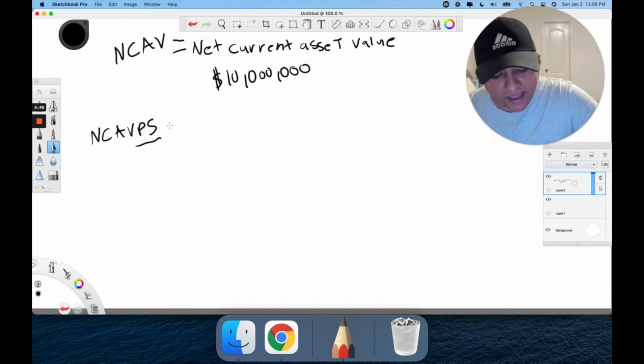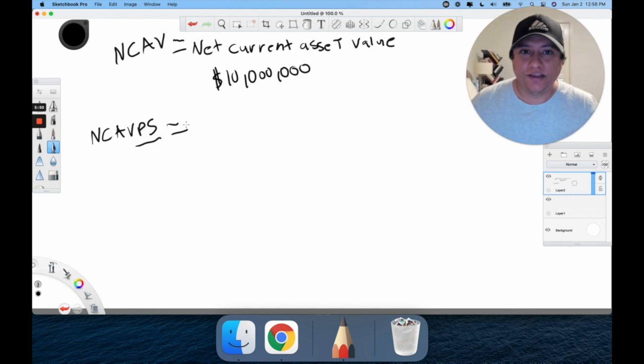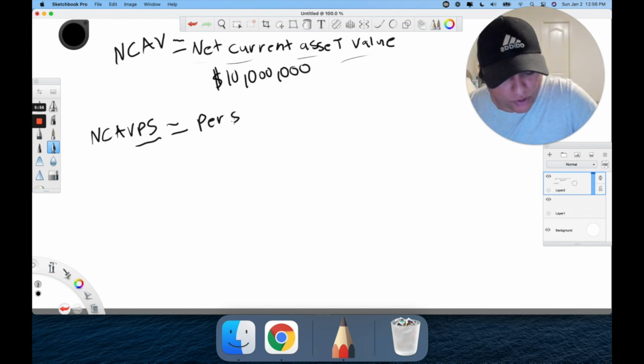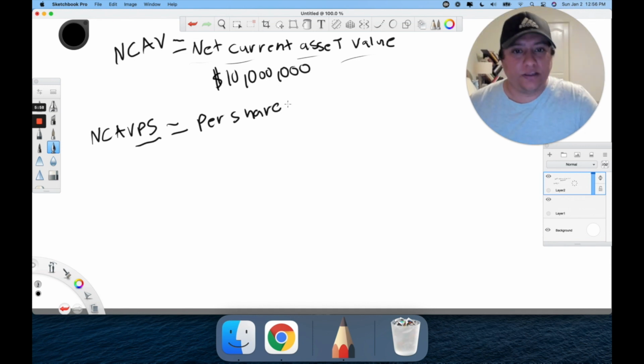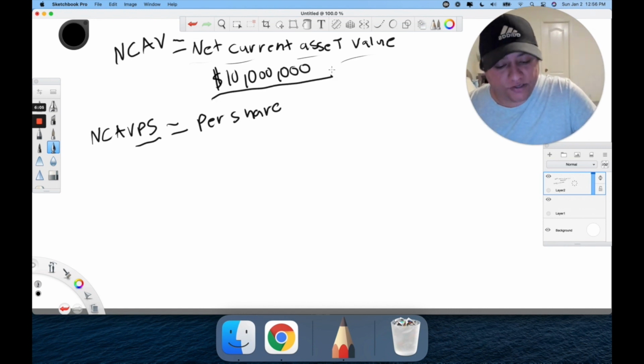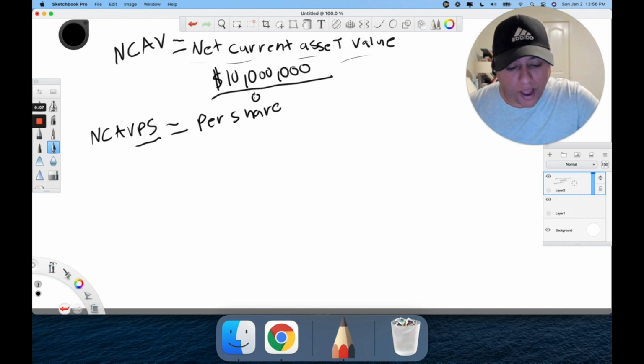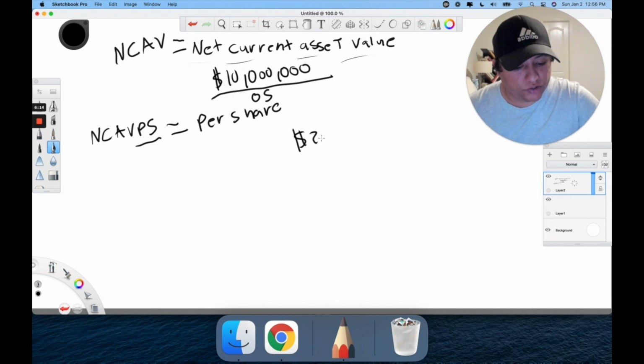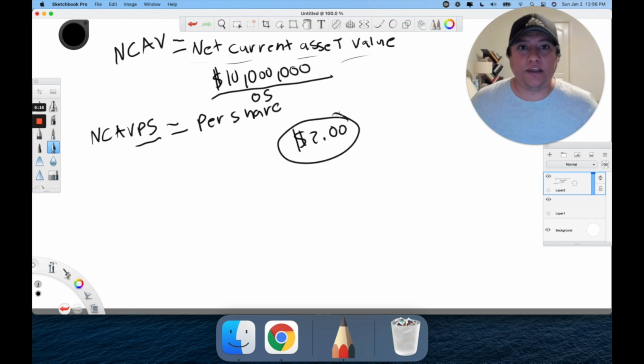So the next one that you need to understand is NCAVPS. The PS is exactly the same thing, it's just per share. It's net current asset value, but per share. I'm not going to type it all in, but just understand that the PS at the very end stands for per share. You divide the number that you come up with by its total outstanding shares, and now you get a number like, oh, this stock should be valued at $2 per share.